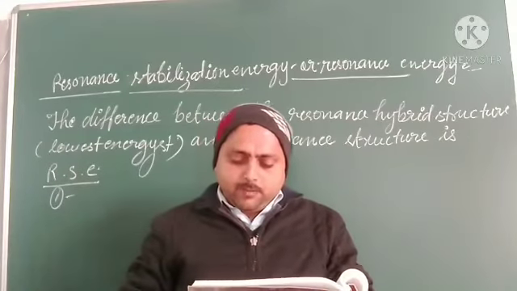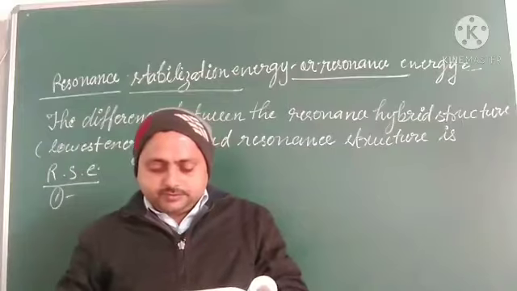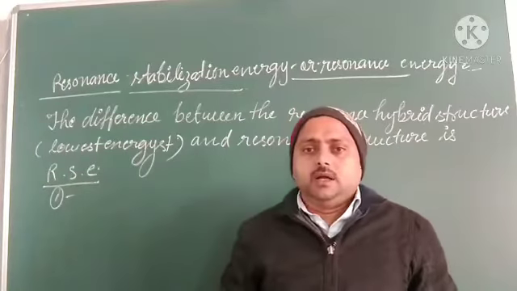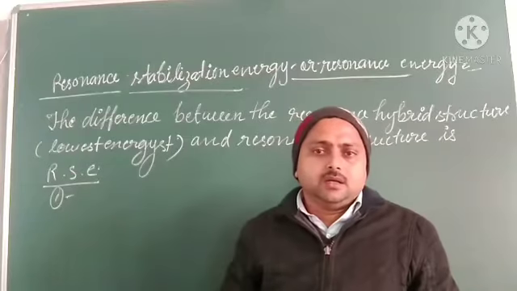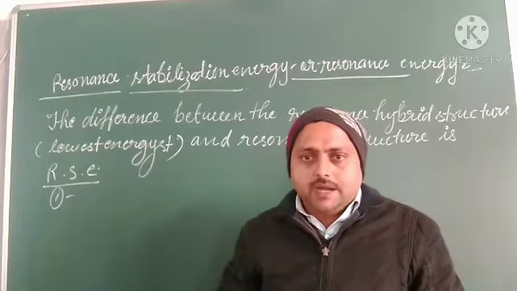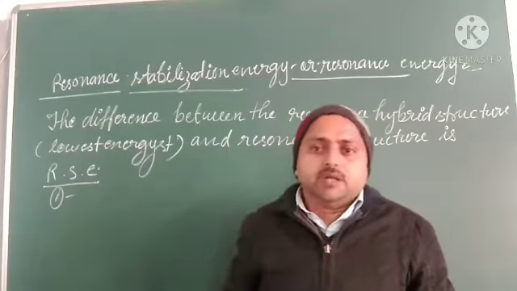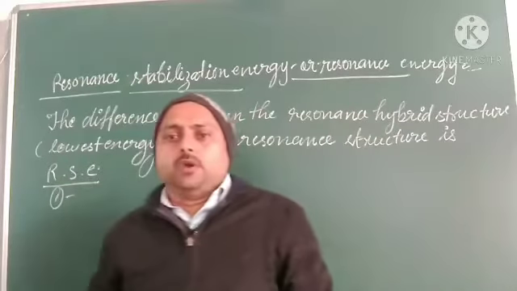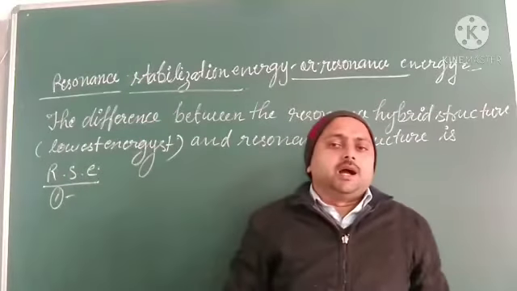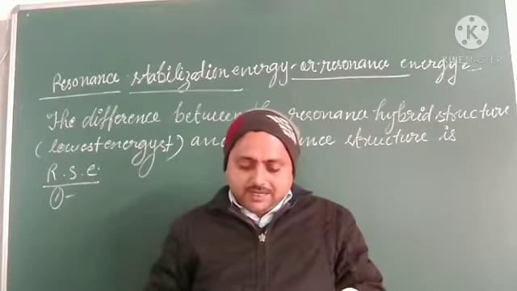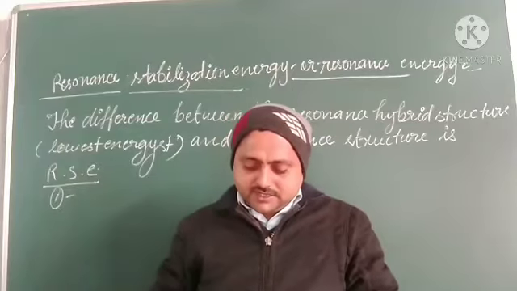The structure which has more covalent bonds is more effective. If we are writing resonance structures, some structures may have more covalent bonds, and in them the octet is complete, except for hydrogen. If other elements are present in the molecule and their octet is complete, that structure is more effective. All the atoms have octet electrons except hydrogen.